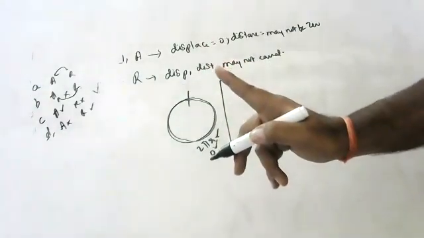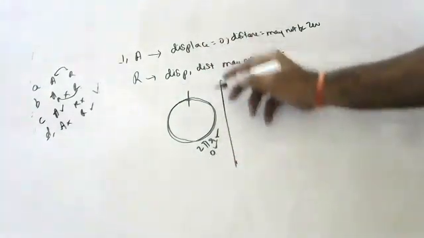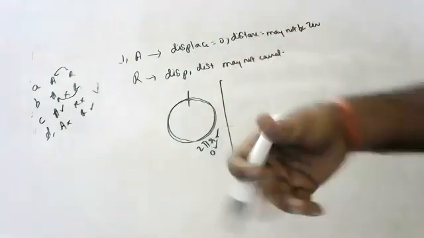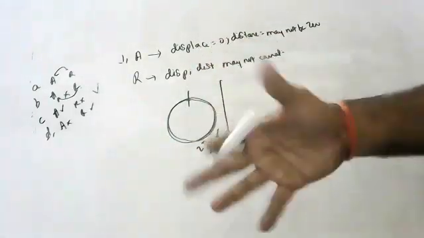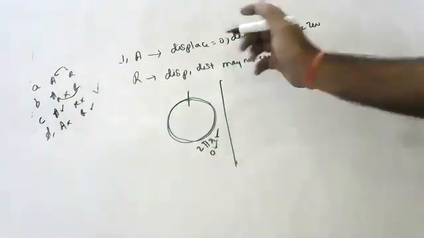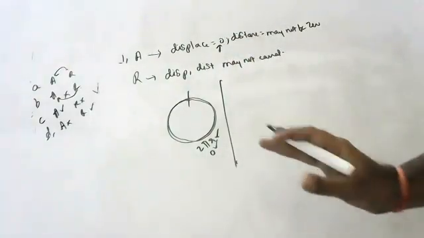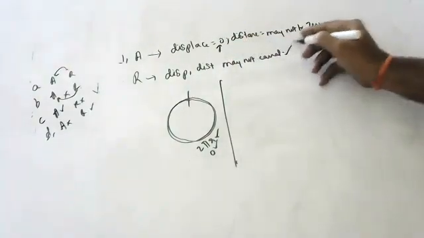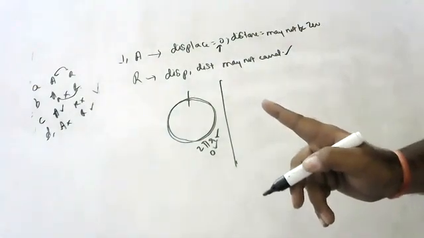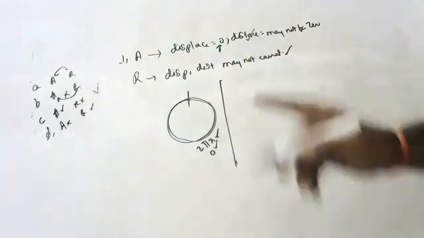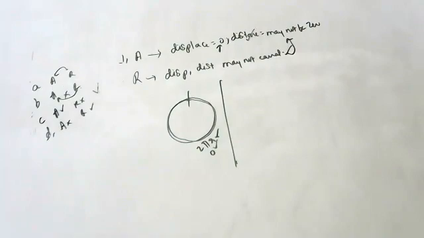It's option B. Correct explanation means you should give some example and explain. Displacement and distance may not be equal, we know that, but here displacement 0 he did not explain. So reasoning is correct, assertion also correct, but reasoning is not the correct explanation of assertion. So option B is the answer.